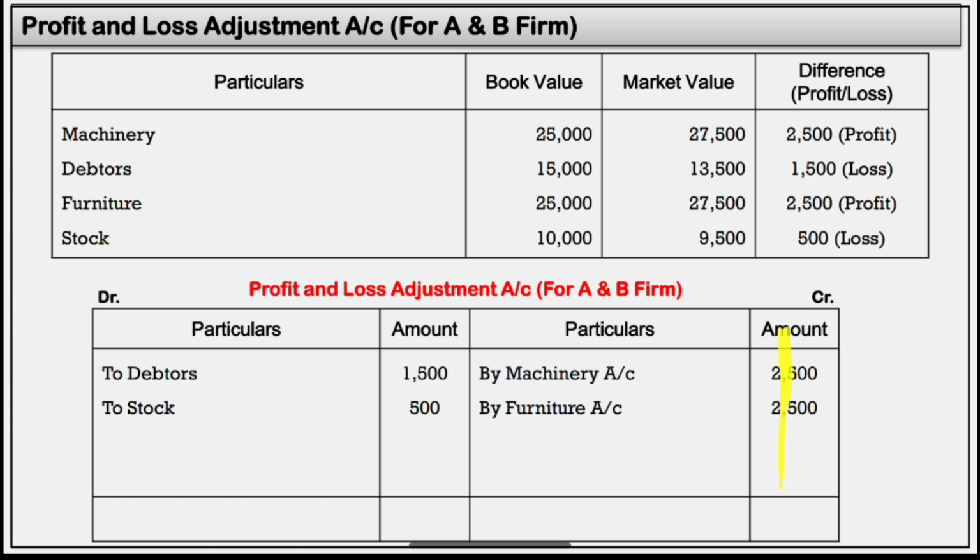Now close the account. So on the credit side we have total 5,000 minus this 2,000, so we'll get 3,000 is the profit, and the profit sharing ratio is 1:2. So 3,000 is distributed to A 1,000 and B 2,000. Clear?